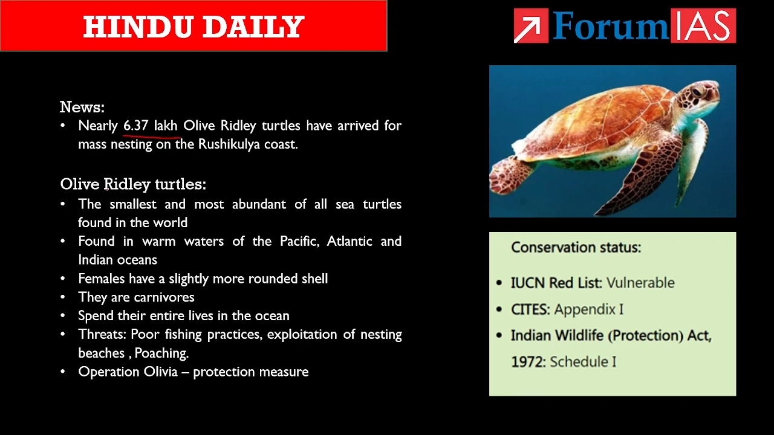First is regarding the characteristics of Olive Ridley turtles. See, the Olive Ridley turtles are the smallest and the most abundant of all sea turtles found in the world. Moreover, they are found in the warm waters of the Pacific, Atlantic and Indian Oceans. If we take the features of it, male and female Olive Ridley turtles grow to the same size. However, the females have a slightly more rounded shell compared to males. Know that these turtles are carnivores. They feed mainly on jellyfish, crabs and a variety of fish and shrimps.